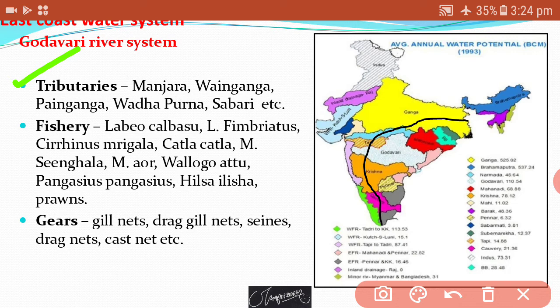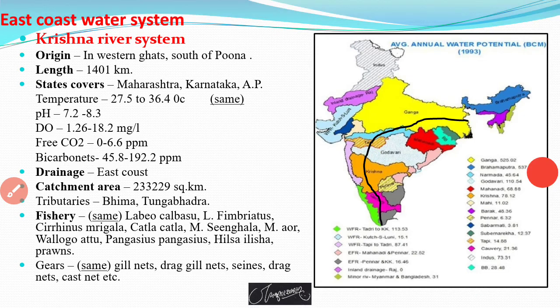Which type of fish species are found basically? Labeo calbasu, Labeo fimbriatus, Cirrhinus mrigala, Catla, then Mrigal, Singhala, Mr. Orr, Valagattu, Pangasius, and some types of prawns are found majorly in the Godavari river. Then the gears which are used to catch this fish are gill nets, drag nets, seines, cast nets. This type of nets are used to catch the fish from this area. This is about the Godavari river system.